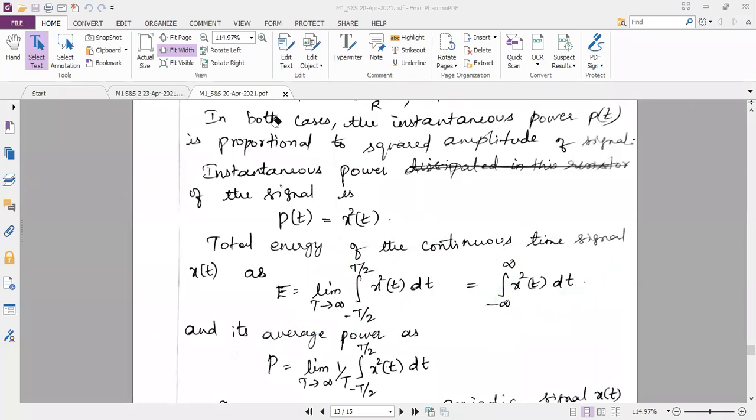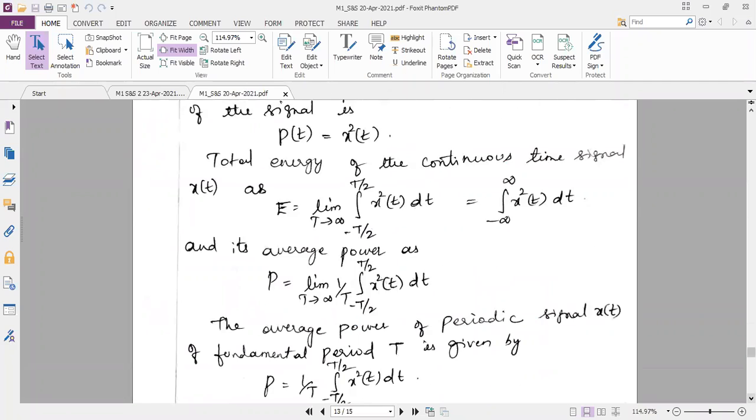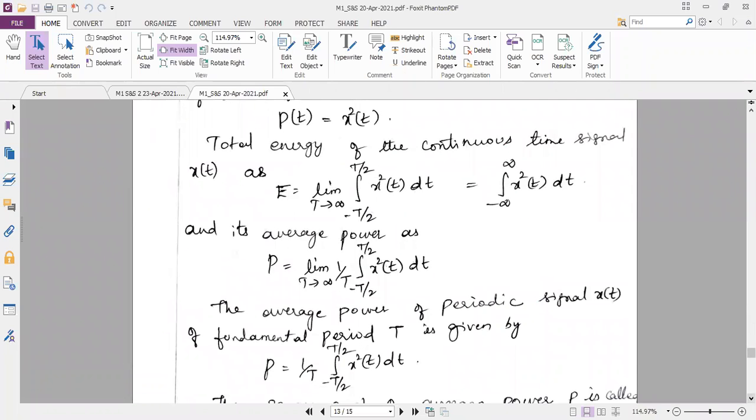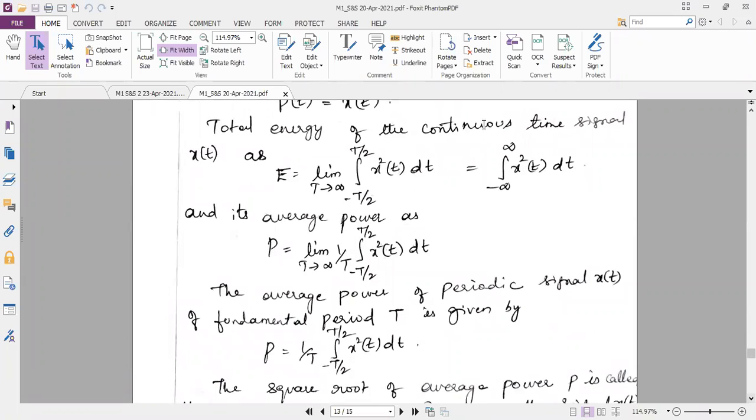Instantaneous power is p(t), which is equal to x square of t. So now I am going to calculate the average power. There is a difference between the instantaneous power and the average power. Instantaneous power means only at that particular time, so I am calculating the power which is equal to the square of the amplitude. Now I am calculating the average power.